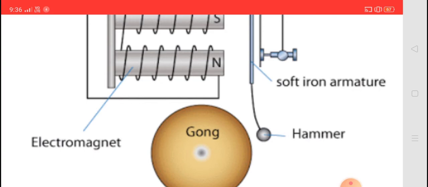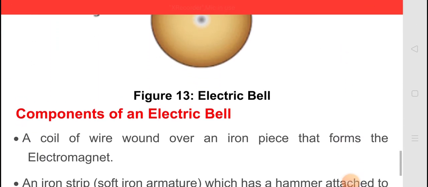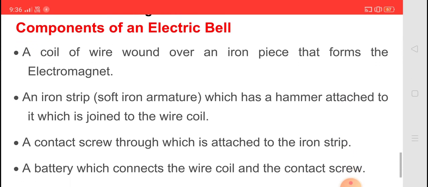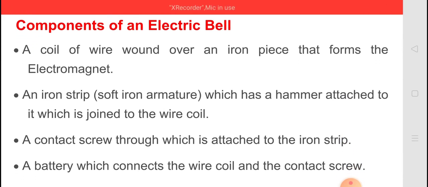This is made up of different metal and this is the electromagnet. Now we will describe how this electromagnet works, right? So student, first we will discuss the different components of the electric bell.